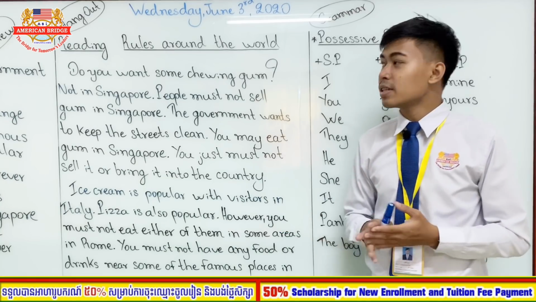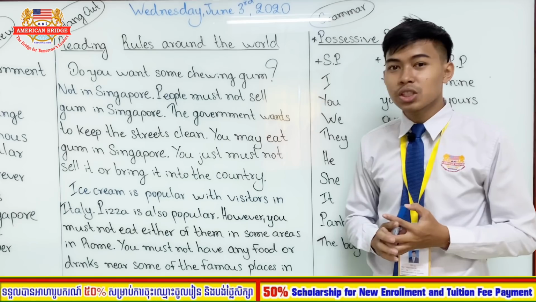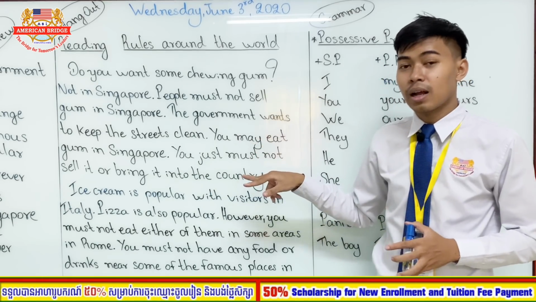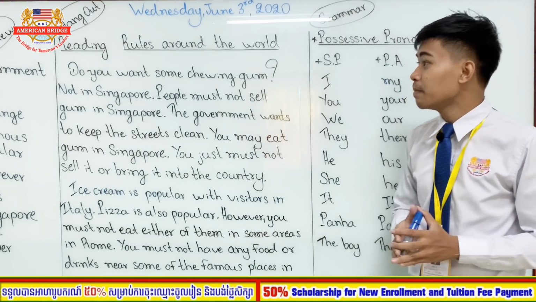Okay, so now you have listened to the listening track of rules around the world already. Let's continue to our third paragraph. So these are the last two paragraphs of our reading on page 26 and page 27, right?